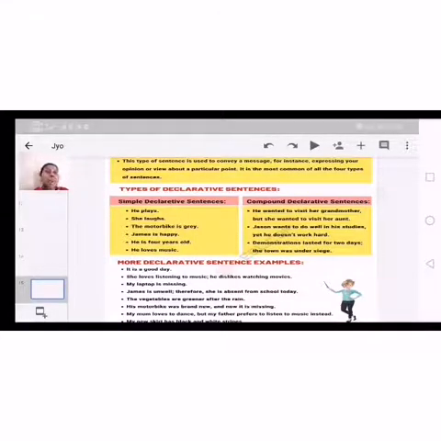And when it comes to the compound: he wanted to visit her grandmother, but she wanted to visit her aunt. Actually, "he" means someone, her husband or her brother, or whoever it may be. He wants to visit her grandmother, but the girl is not interested there. She wants to visit her auntie. So by combining the two statements by using "but" as a conjunction, they made a sentence.